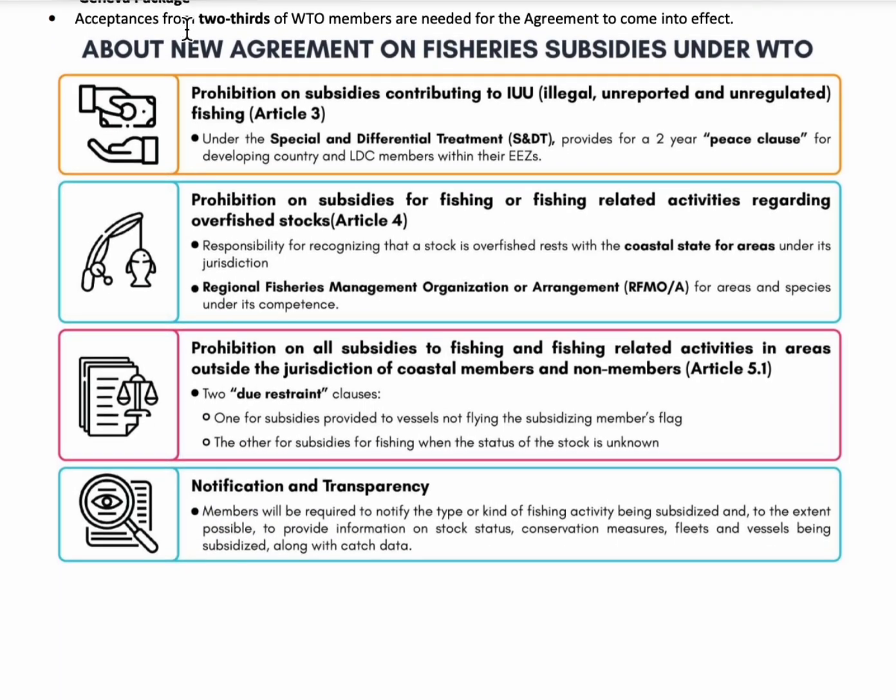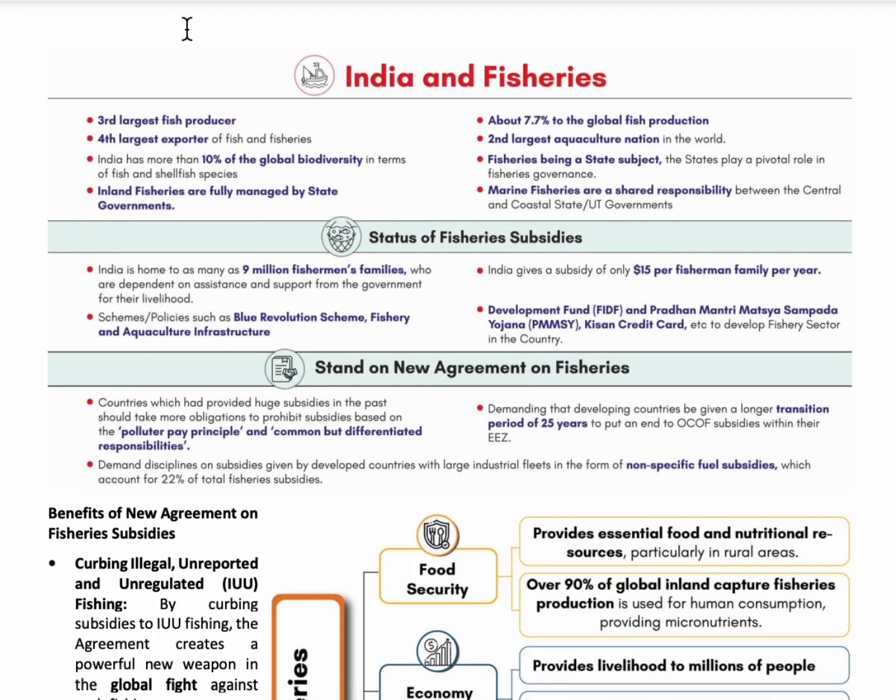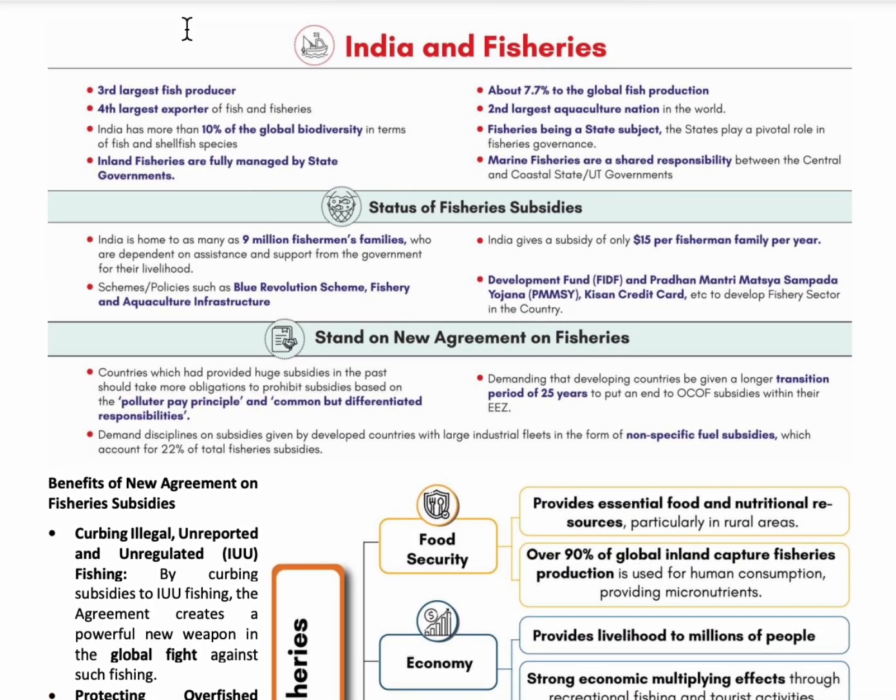Coming to India, India is the third largest producer and the fourth largest exporter of the fish, and inland fisheries are fully managed by the state governments and marine fisheries are managed by the central government, and the coastal state government also will manage this marine fisheries. And India is the second largest aquaculture nation in the world.